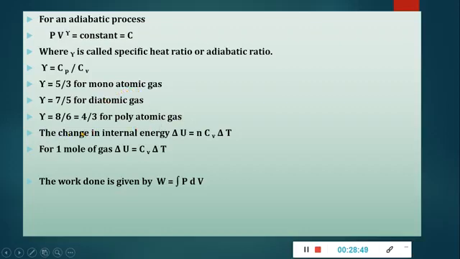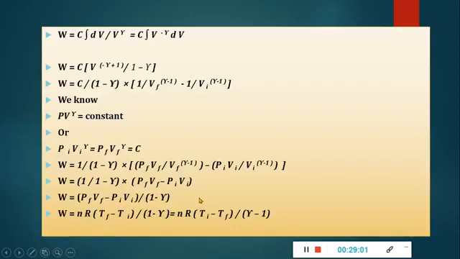So the change in internal energy delta U is given as nCv delta T. So for 1 mole of a gas, in the place of n we will substitute 1, we will get Cv delta T. And the work done is integral P dV. So we will substitute the value now. C dV upon V raised to gamma. So here V raised to gamma, if we take it in the numerator, it will become V raised to minus gamma dV. Now V raised to minus gamma plus 1 upon 1 minus gamma.